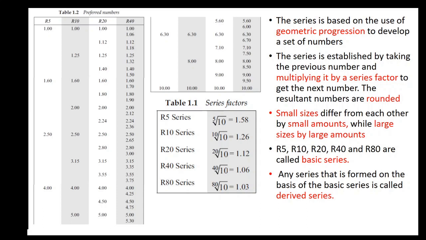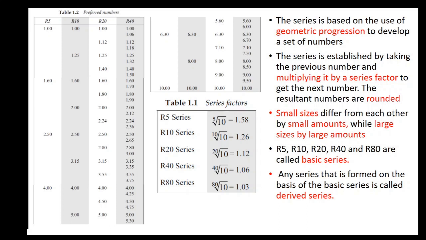Suppose you are using the R5 series, you can select bottles with 1 liter capacity, 1.6 liter capacity, 2.5 liter capacity, 4 liter capacity, 6.30 and finally 10 liter capacity. Once you find that your product is getting more popular in the market, you can move to the R10 series and introduce more varieties.